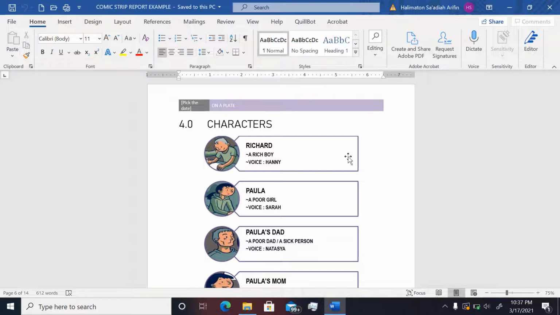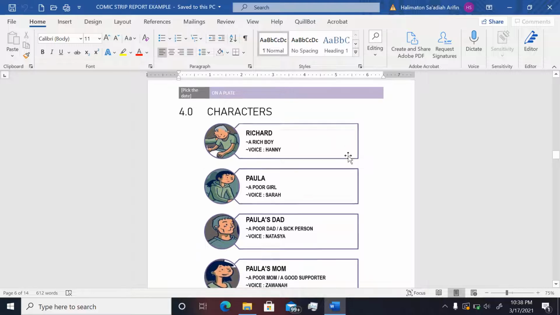Voice is the person who will record the voice for the characters. For example, Honey will record the voice for Richard, and maybe Honey will also record the voice for Paula.